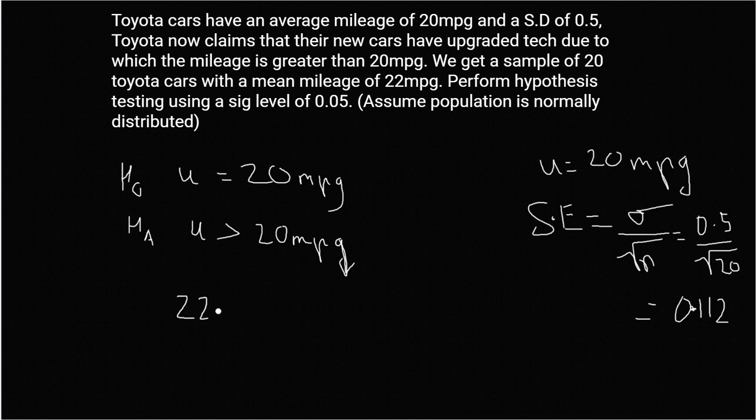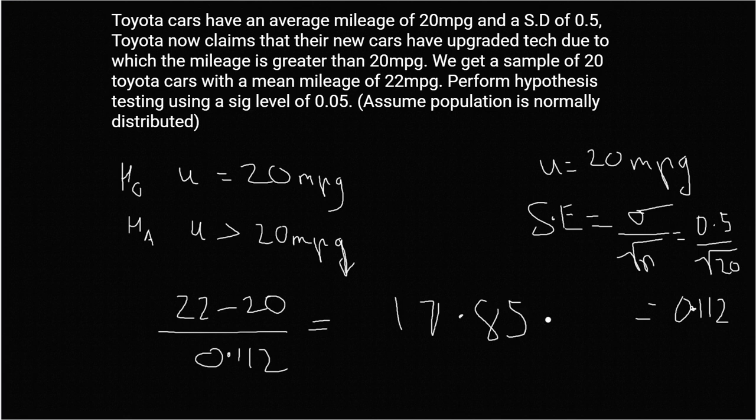We can do that: 22 minus 20 divided by our standard error 0.112, which is 2 divided by 0.112, which is 17.85 standard deviations away from the mean. 17.85 standard deviations is a huge number of standard deviations for something that would be normally distributed, and the likelihood of us getting 22 miles per gallon, assuming that the null hypothesis was true, is close to zero.